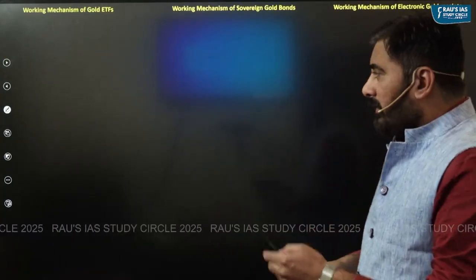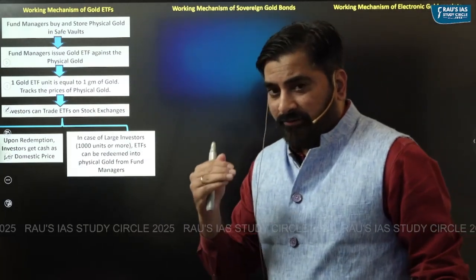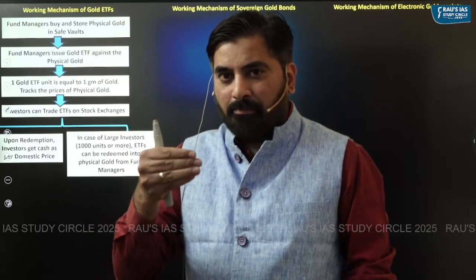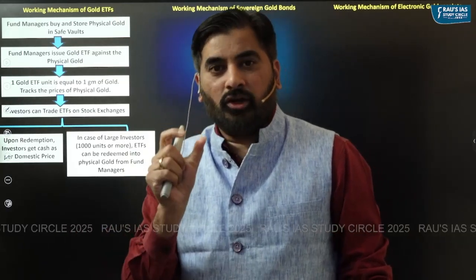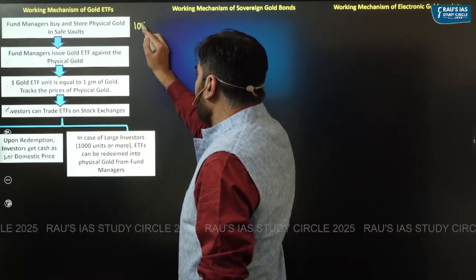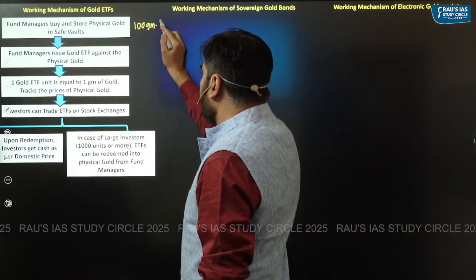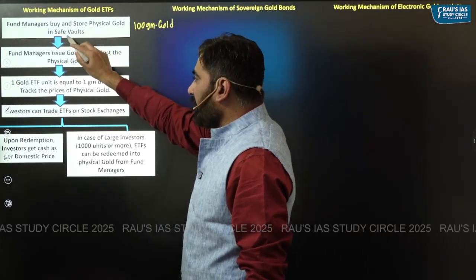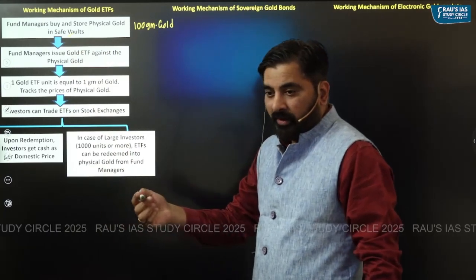So here, let's say there is a particular fund manager. The fund manager will initially buy and store physical gold. Let's say the fund manager purchases 100 gram of physical gold. This particular gold is kept in a safety vault.